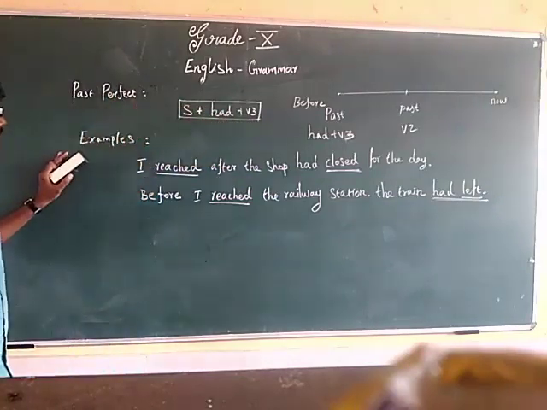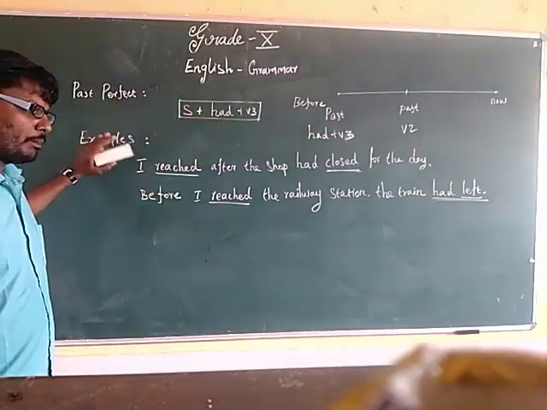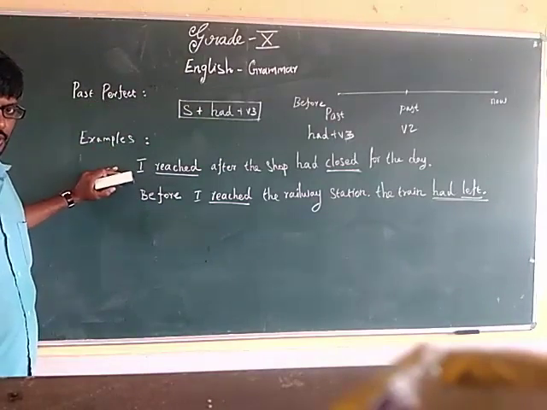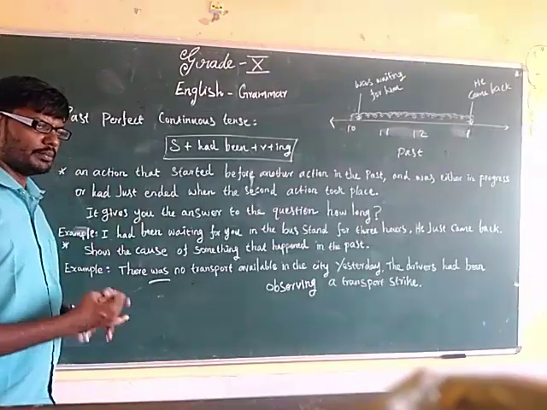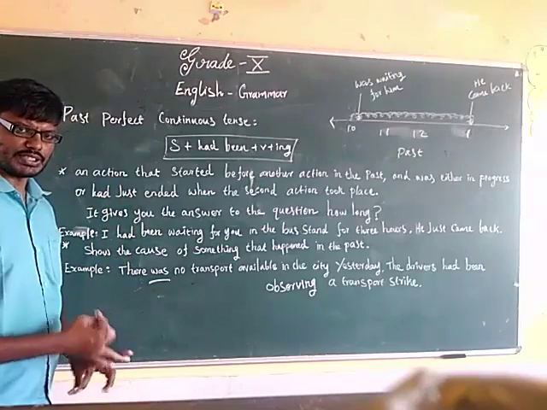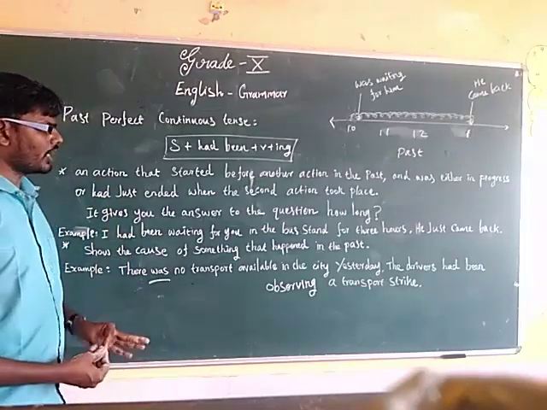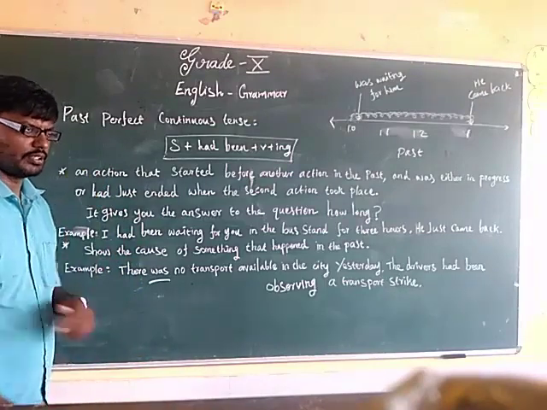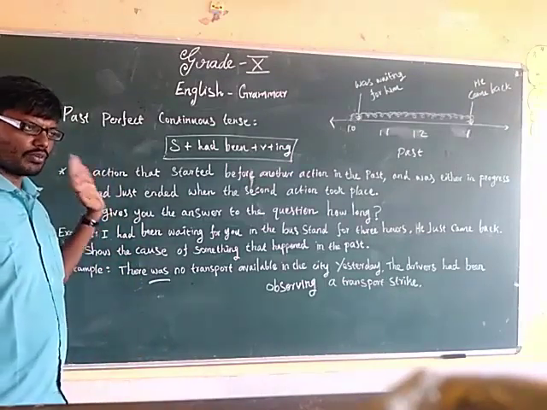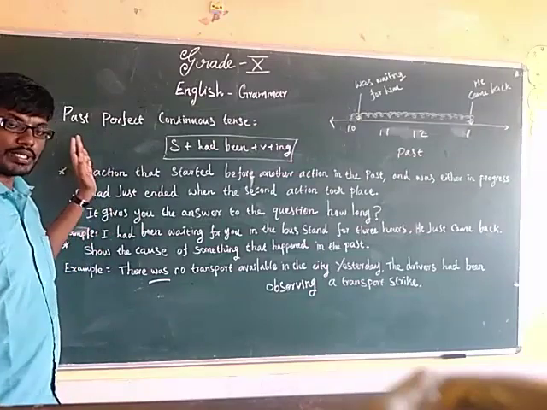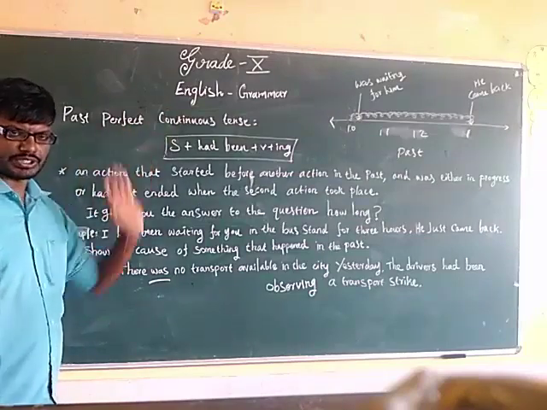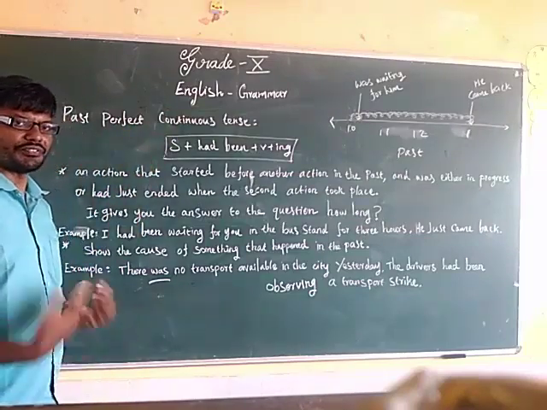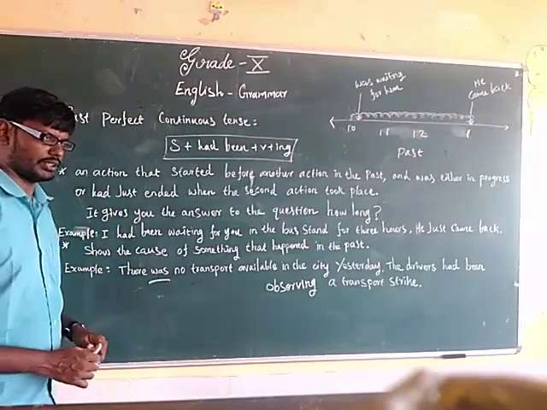Next we will be studying past perfect continuous tense. We completed simple past, past continuous tense and past perfect tense. Now we are going to learn past perfect continuous tense. How would you define it?